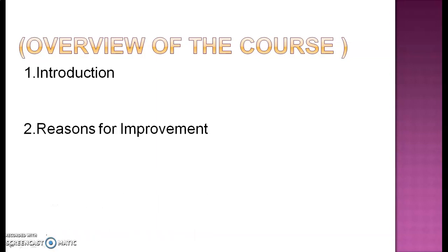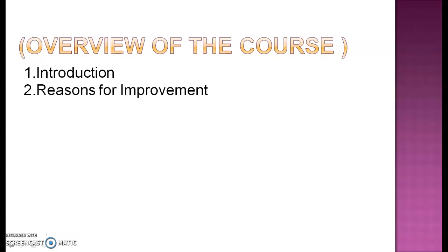The next topic is reasons for improvement. As you know, the chapter title is Improvement in Food Resources. So we need to understand why we actually want an increase in food resources, and all the natural resources that we are taking from nature itself. Why is there a need for such improvement? What is the green revolution? What is the white revolution? And all of that stuff.